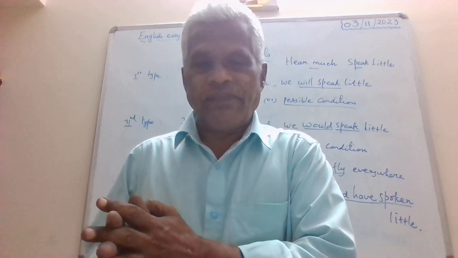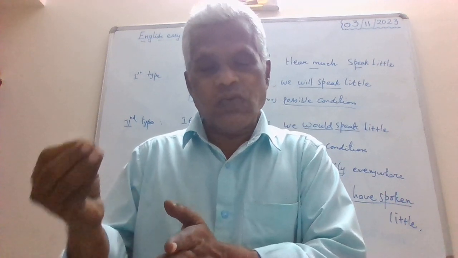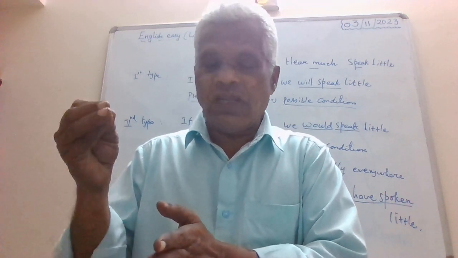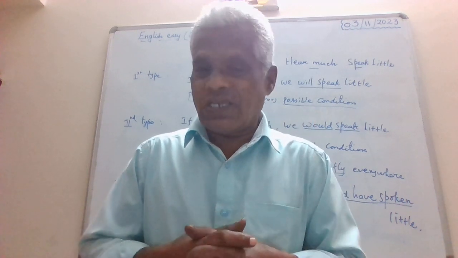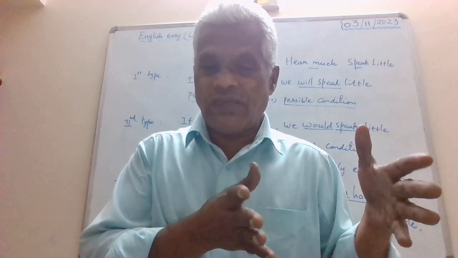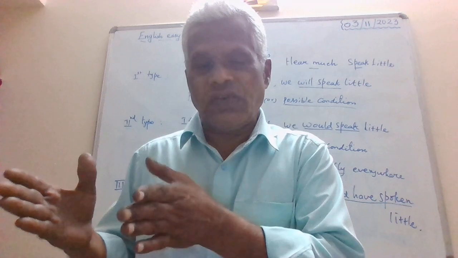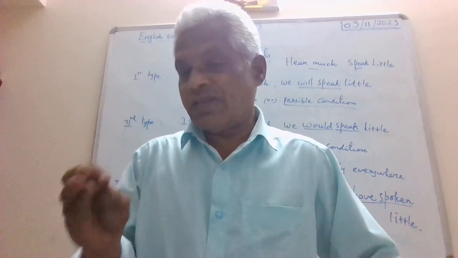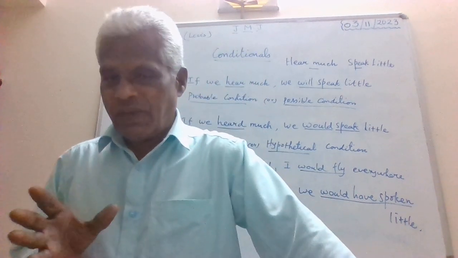Of course, will has become would, and after writing could, would, and all that, you should write only the present tense verb there. Third condition, what is known as impossible. There you have in your if clause, past perfect tense, and in your main clause or independent clause, we have the future perfect passive as far as the verbs are concerned. So try to have this in mind for the time being.